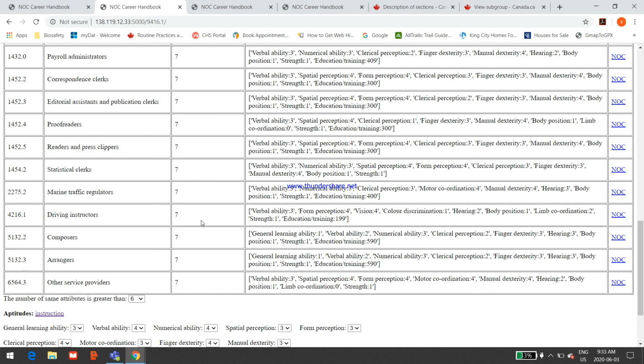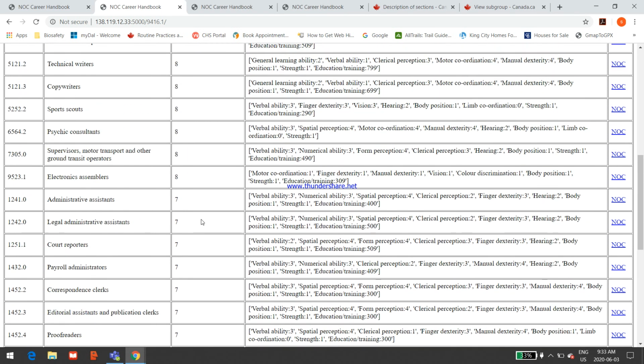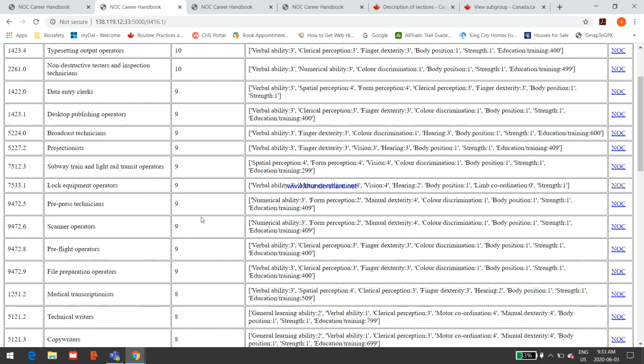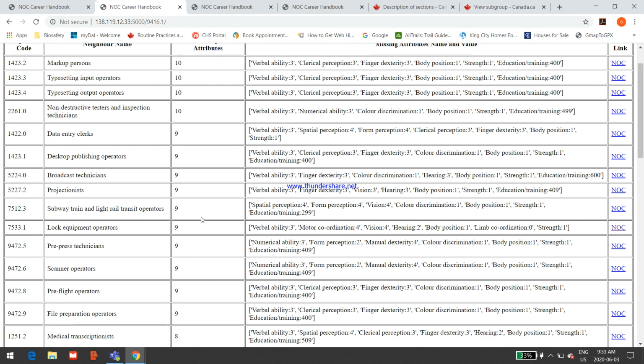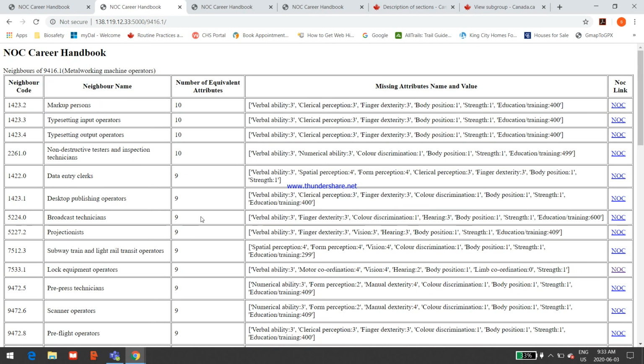And that gives us, again, another list of jobs that could be discussed with Anthony in terms of his physical ability and the aptitudes that would have been arrived at through psychology testing. So I hope you can see how useful this software can be in making job transition discussions. Thank you.